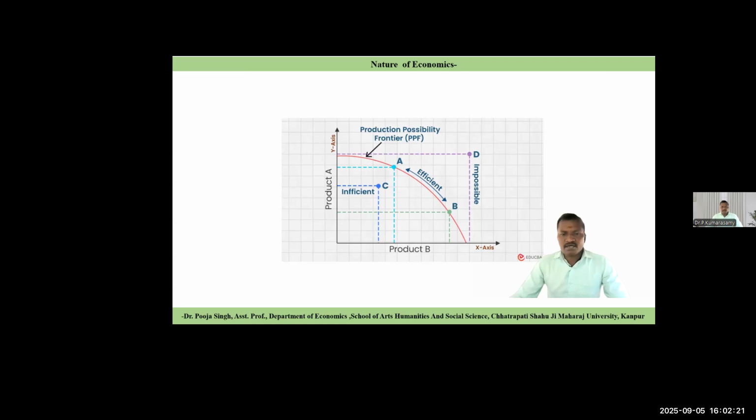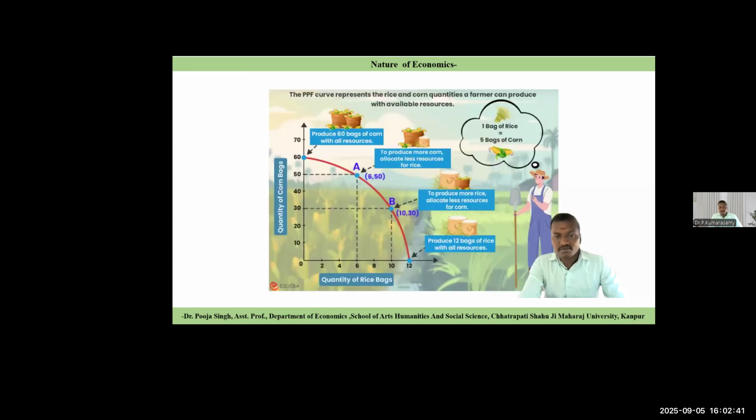We are taking the PPF graph. The PPF explains the two best efficient choices that the business can take to utilize their available resource in an efficient manner. That graph is called PPF. Here we have given the chart.